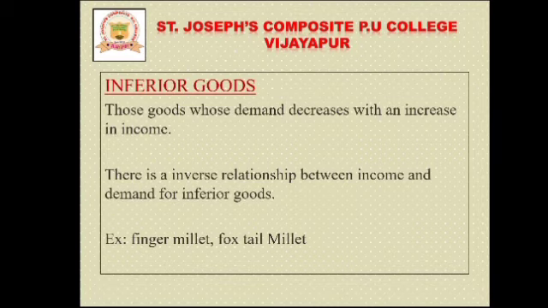In normal goods, the income effect is positive, and in inferior goods, the income effect is negative. In normal goods there is a direct relationship between income and demand, and in inferior goods there is an inverse relationship. So these are the major differences between normal goods and inferior goods.